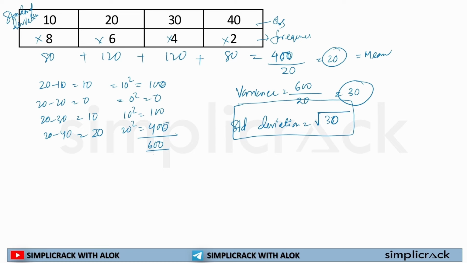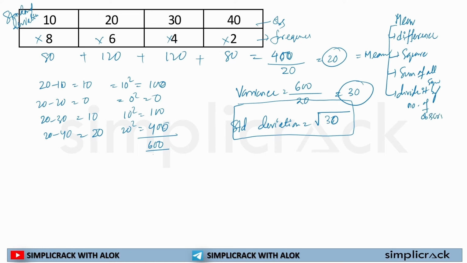So in terms of grouped data, it won't be a tough thing for you. You just have to simply calculate the mean, then take the difference, square each difference, then sum all the squares, divide it by the number of observations.